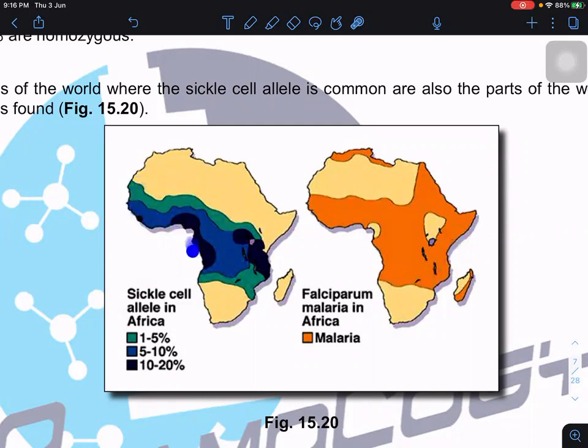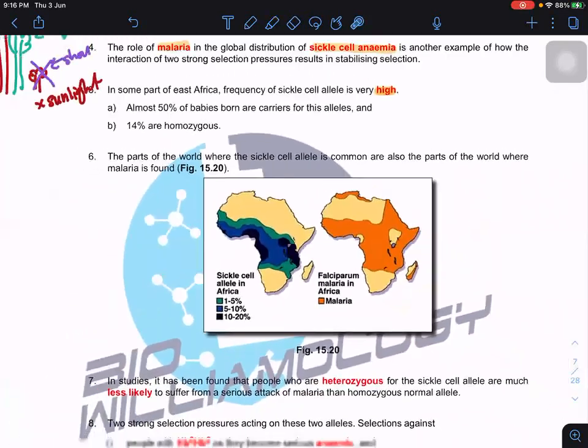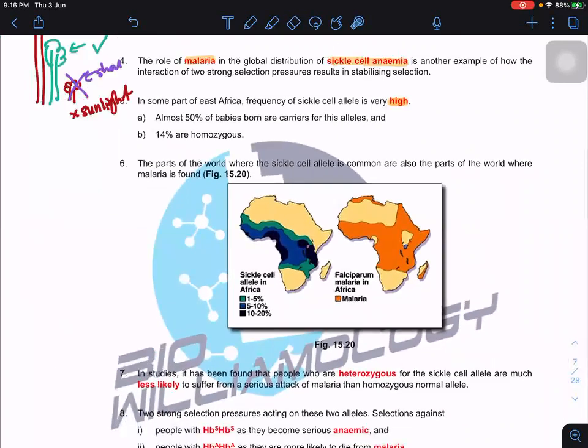So what is the correlation? We use the word correlation, which basically means, what is their relation? Why are sickle cell anemia cases high and malaria cases also high? So is there any factor or not? In the study, it shows this: the person with HbA HbA is normal, they don't have sickle cell anemia.